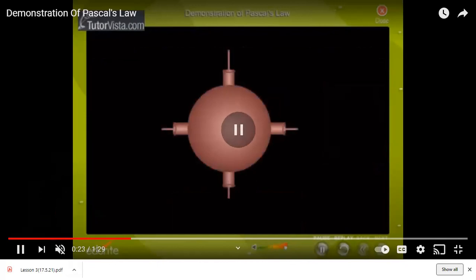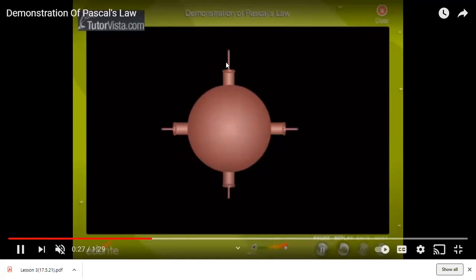So this is one more activity which can be done. You can take a rubber vessel having 4 openings. You can put fluid inside this container, this vessel, and then you can press this vessel from any of the 4 pistons. See what happens.